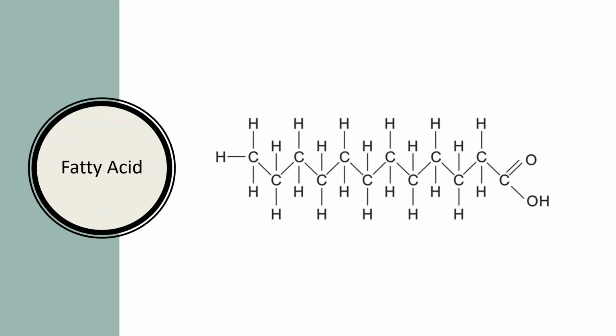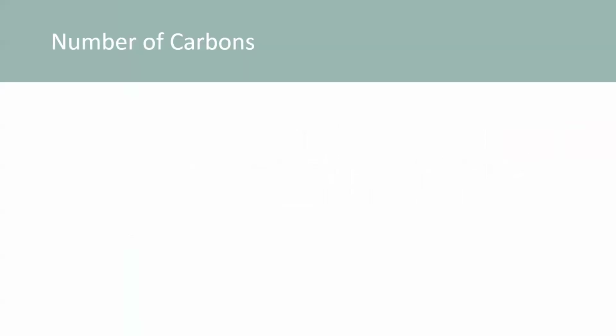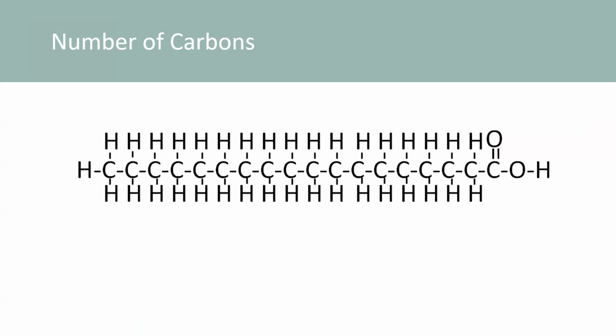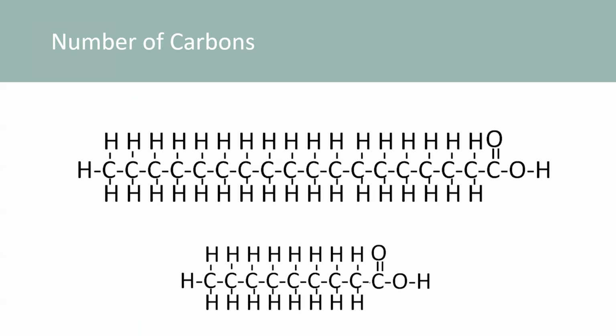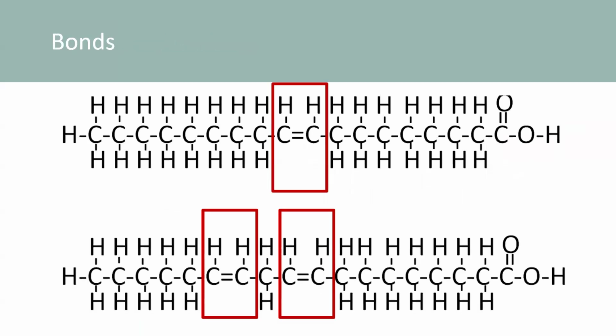Fatty acids are strings of carbon with one end as a methyl group and the other end as an acid group, thus the name fatty acid. Now, there are different types of fats or fatty acids. Fatty acids differ by the number of carbons or the length of the chain. Fatty acids can be long or medium or short in length. Another difference in fatty acids is the number and placement of any double bonds between the carbons.